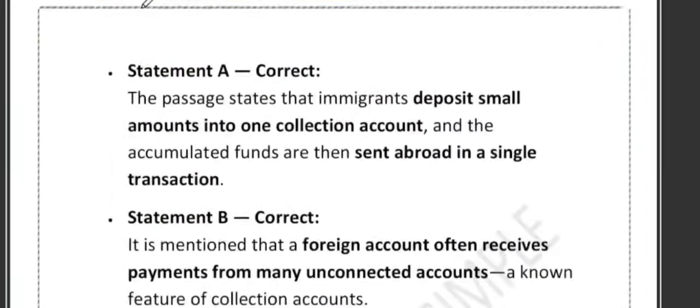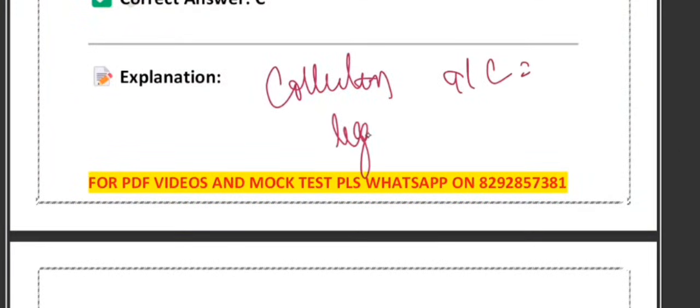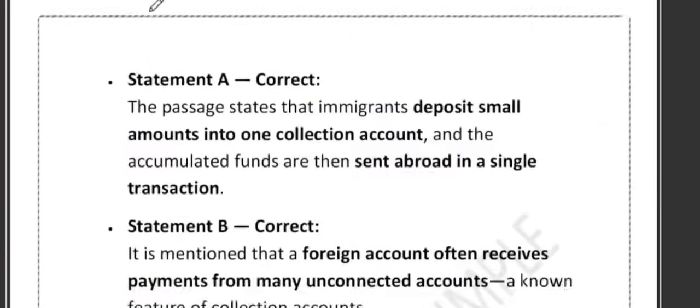What we learned from this discussion is, just remember it: collection account, legal use plus illegal misuse. If it is legal, then you can use it; if it is illegal, it is misuse. So a legal concept plus unlawful misuse is the reality of a collection account. Now have a look at the next one.